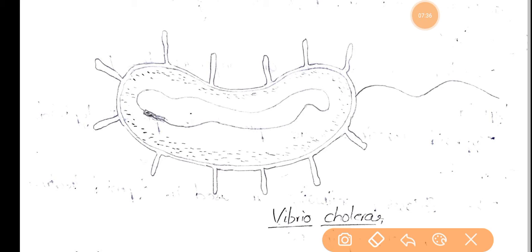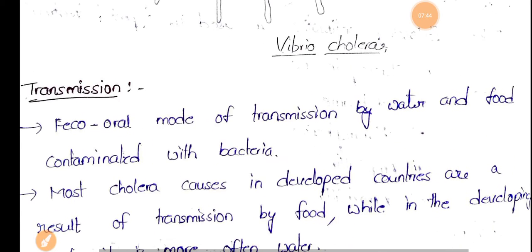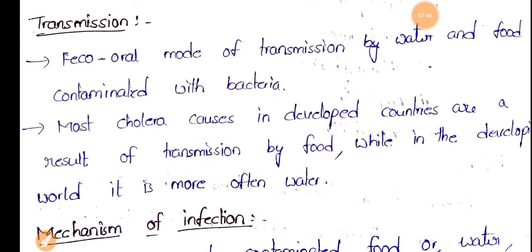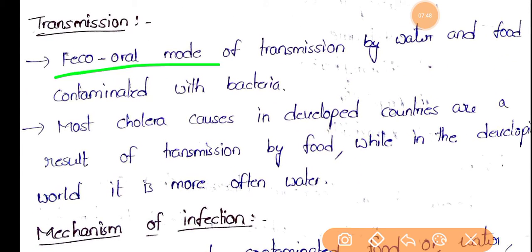If we maintain high hygiene and sanitation, we can keep away all these diseases. Coming to the transmission mode, this is a fecal-oral mode, and cholera is mostly seen in developing countries, not in developed countries.